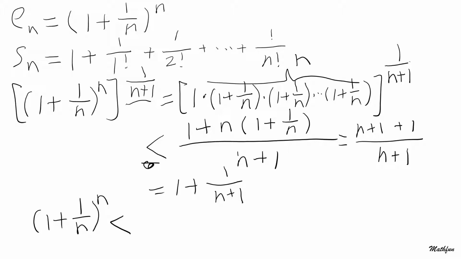Smaller than 1 plus the reciprocal of n plus 1, and the sum to the power of n plus 1. And this is En, isn't that true? This is En plus 1. Okay, so En is also monotone increasing. So we get the first step. Now let's do the next step.